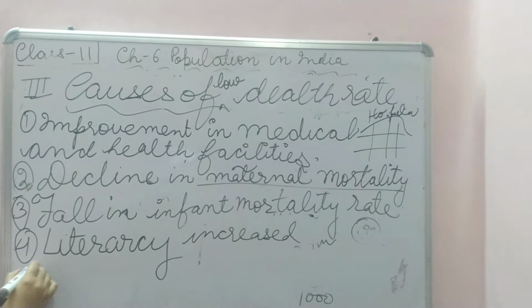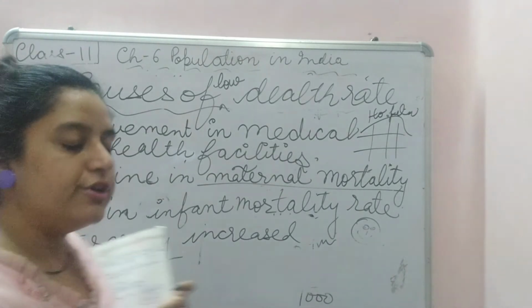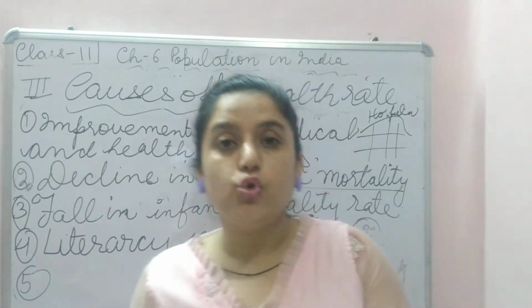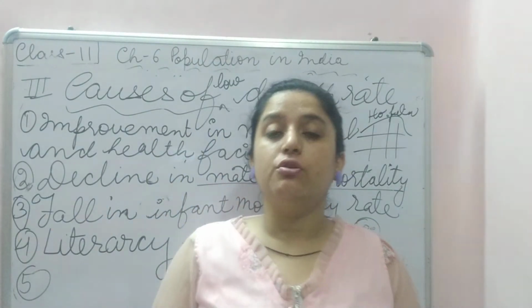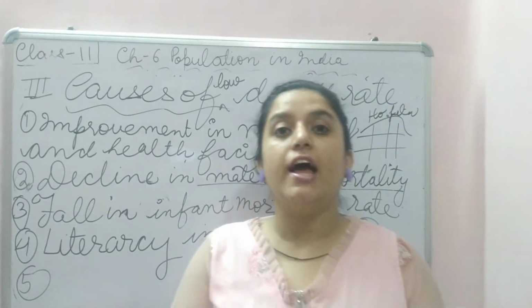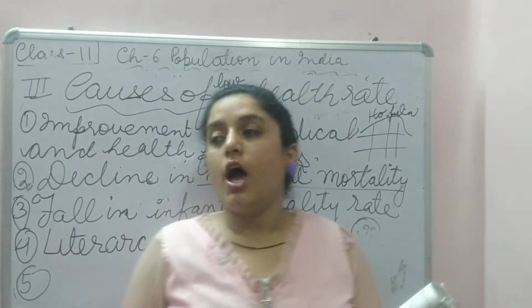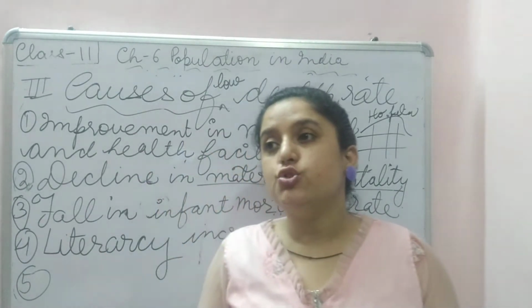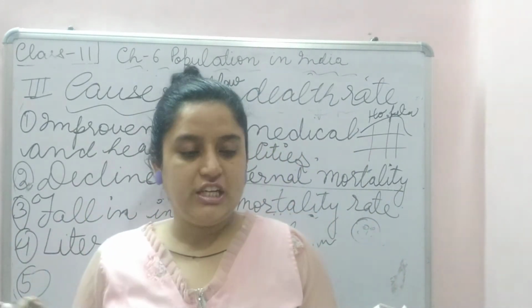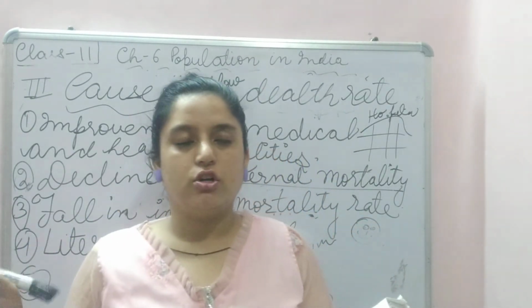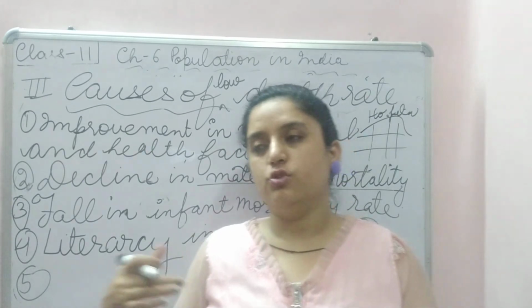Got it? Schools opened, people were able to go to schools, women were able to go to schools. When she went to school, she started realizing what to eat, healthy food, and that exercise improves health. Initially, when any child used to fall sick, some orthodoxy was followed and they used to take them to temples.